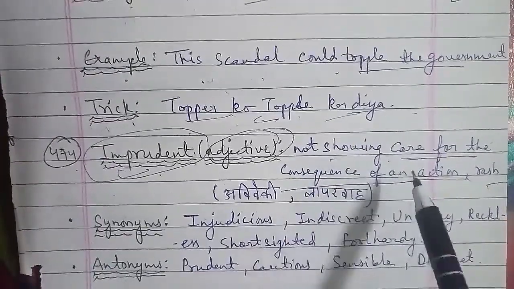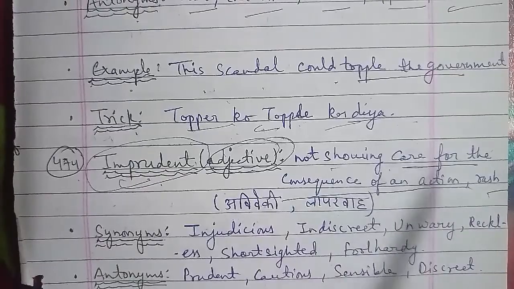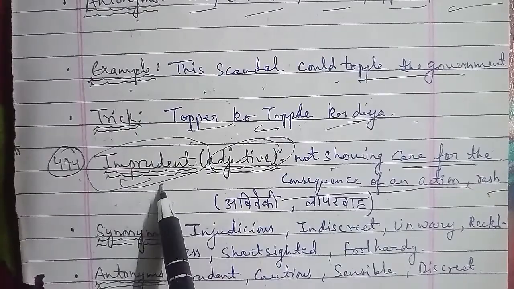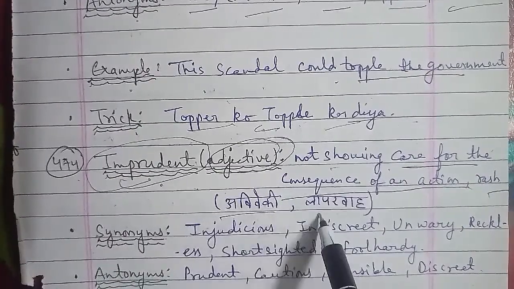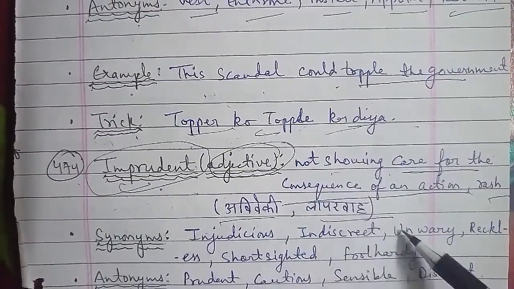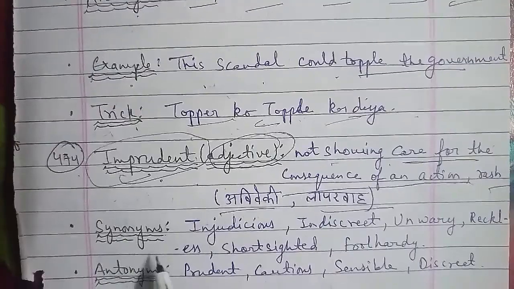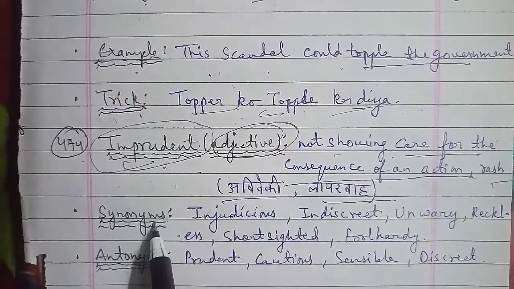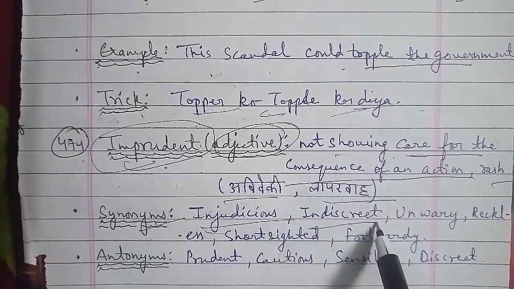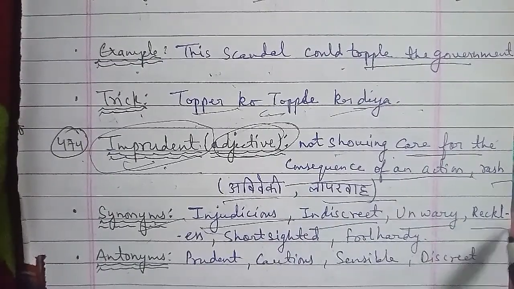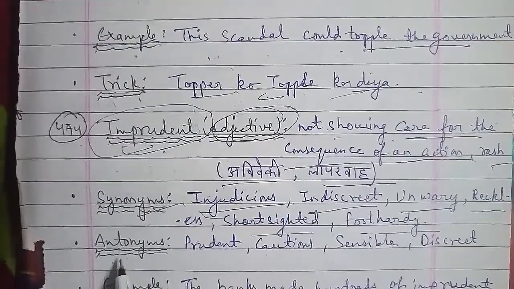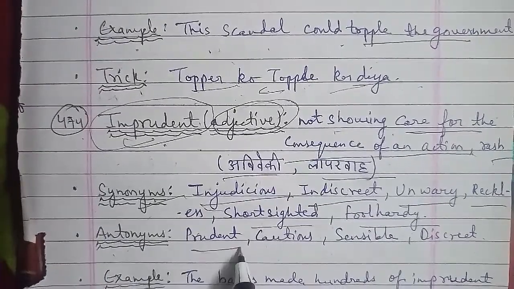Now talking about the synonyms of imprudent, we have injurious, indiscreet, unwary, reckless, short-sighted, and foolhardy. The antonyms of imprudent that we have here are prudent, cautious, sensible, discreet. Now talking about the examples of imprudent, here is one: the banks made hundreds of imprudent loans in the 1970s. तो banks ने hundreds of imprudent, आपके लापरवाह loans दिए in 1970s.